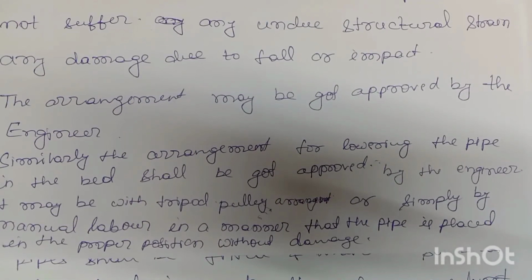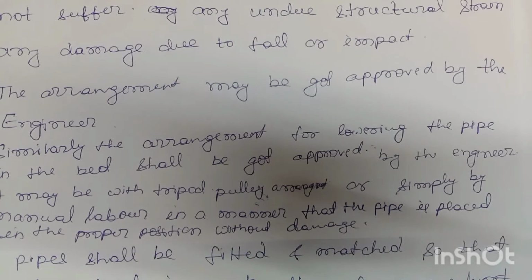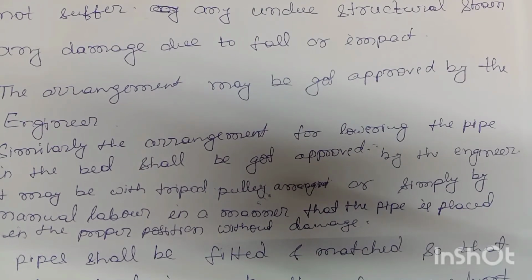Similarly, the arrangement for lowering the pipe in the bed shall be got approved by the engineer. It may be with tripod, pulley arrangement, or simply by manual lever, in a manner that the pipe is placed in the proper position without damage.